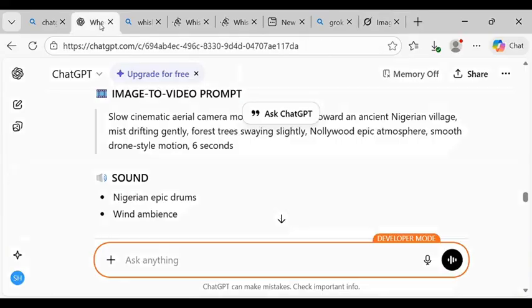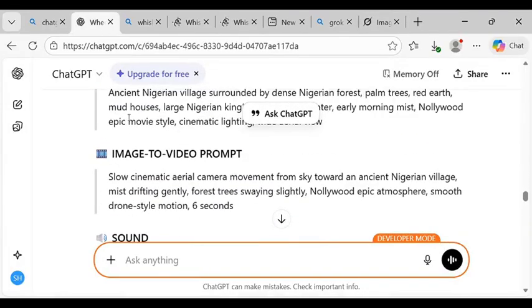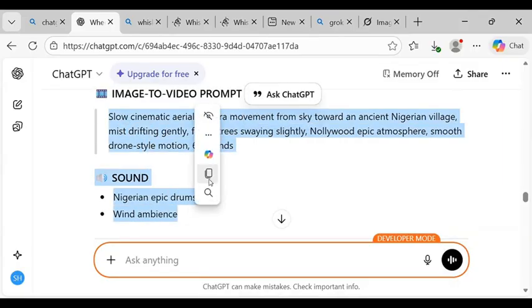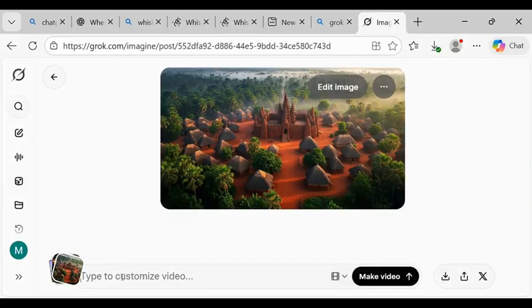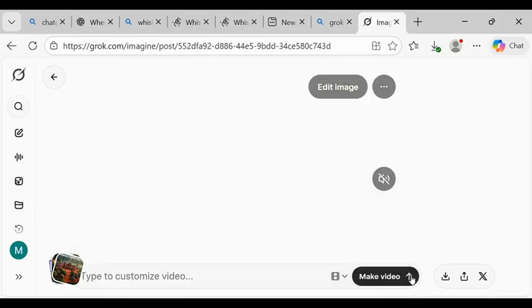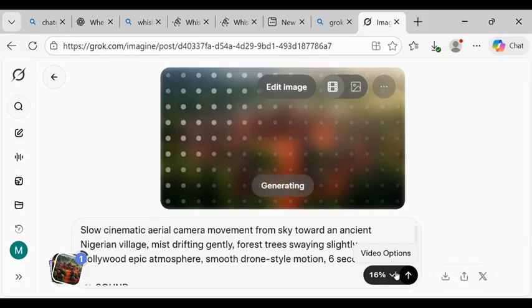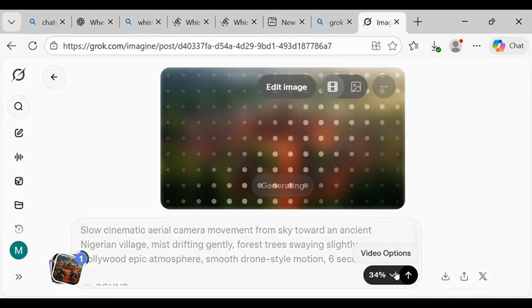Now, on ChatGPT, we are going to copy our first image to video prompt. As you can see, image to video prompt. We'll copy this and we go back to Grok AI and paste it here. After pasting it, the next thing we are going to do is to click on generate. When we click on generate, we'll leave it for less than 1 minute, and Grok AI is going to generate the video for us from image to video using the prompt